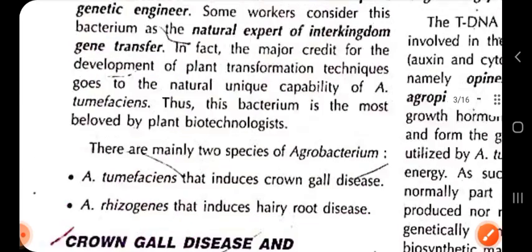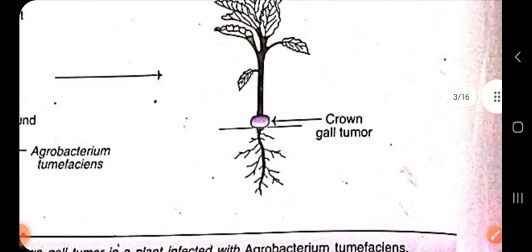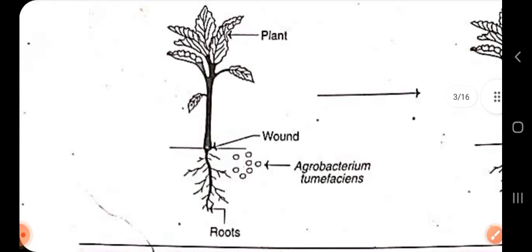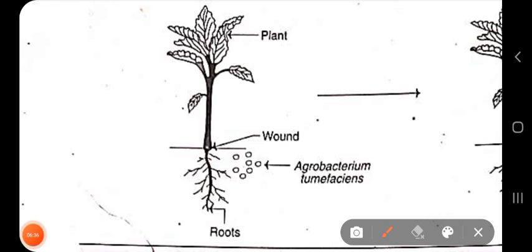These are some pictures given here. The left picture shows Agrobacterium tumefaciens affecting the plant cells. There is a wound generated in the plant cells, which can occur mechanically.